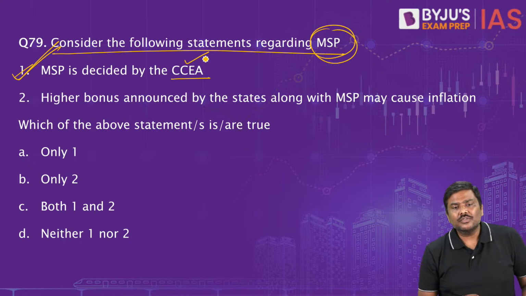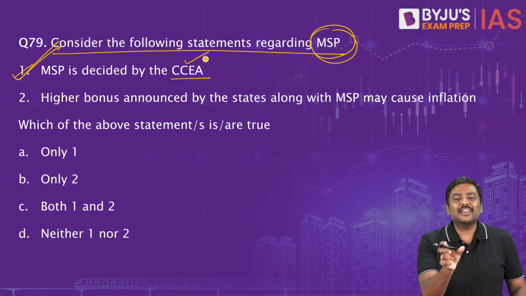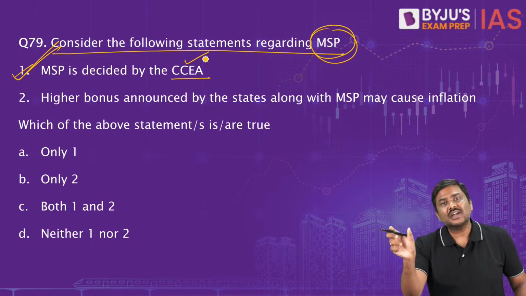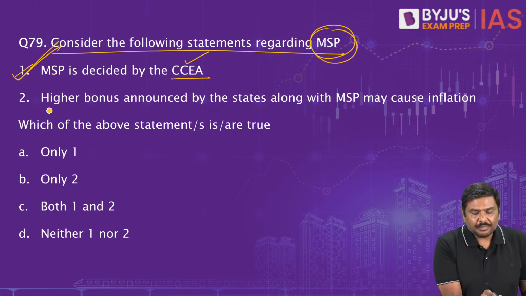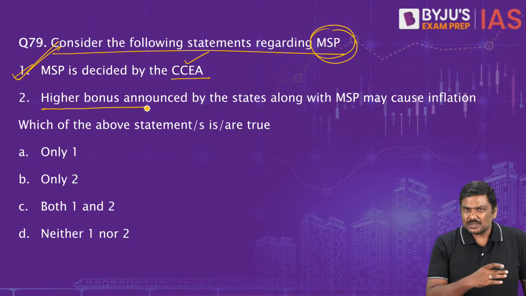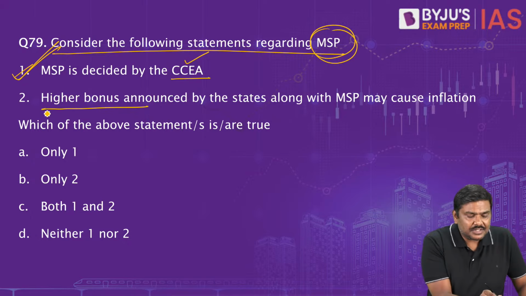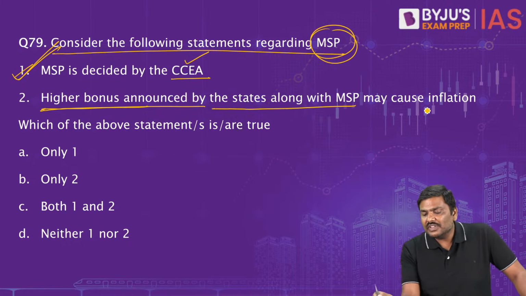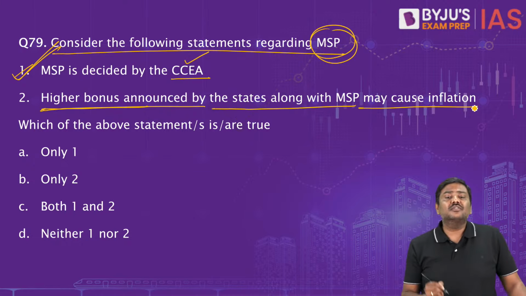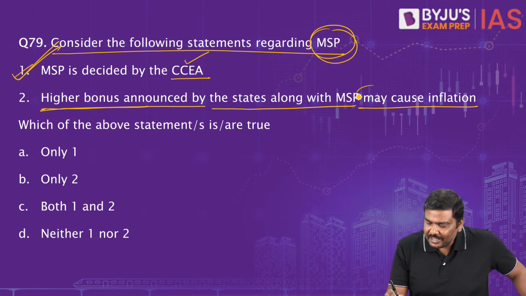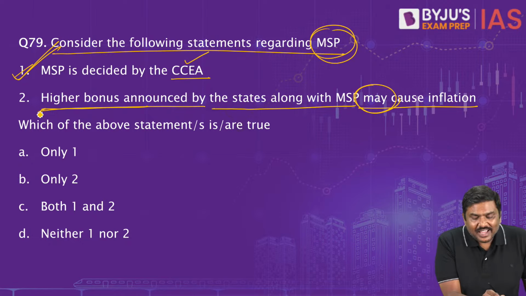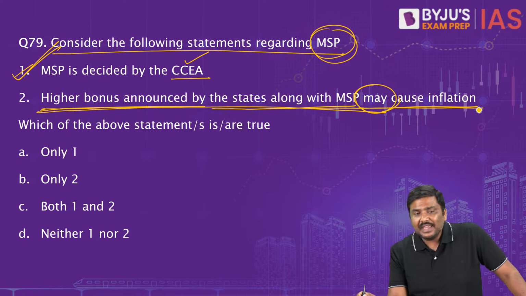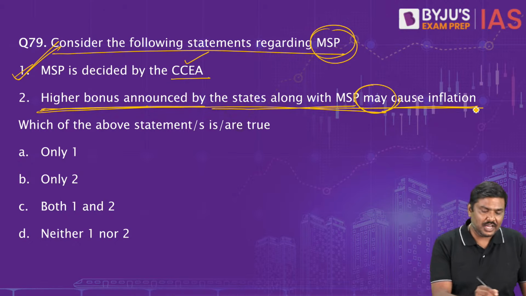Now, sir, what is the long form of CACP? Commission for Agriculture Costs and Prices. The second statement is very tricky. The first one is very straightforward. Higher bonus announced by the states along with the MSP may cause inflation. Think of it and let me know.